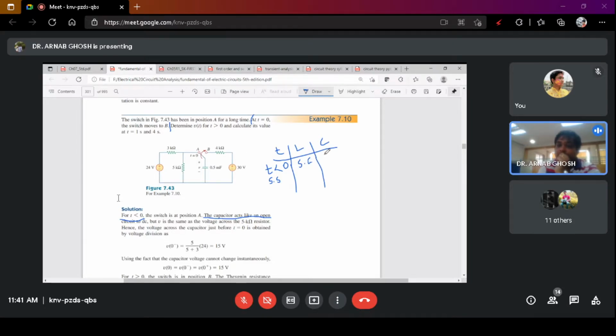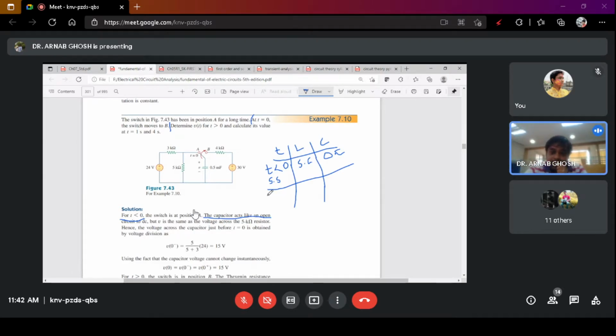Please note this table down. This will be helpful for your examination, that is for your GATE. When you are applying this transient concept in GATE problems, please follow this: when t is less than 0, this is the steady state condition, the inductor will be short circuited and the capacitor will be open circuited, because you haven't yet applied the time constraint. So you are not yet getting the transient response, which is entirely dependent upon your time, right?